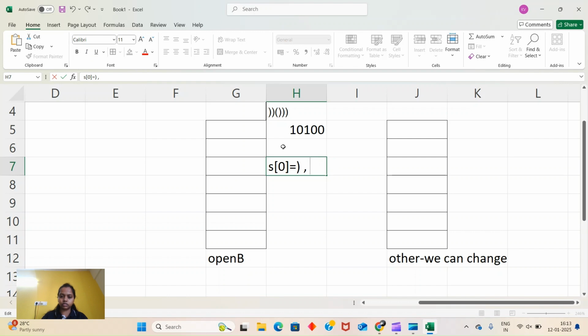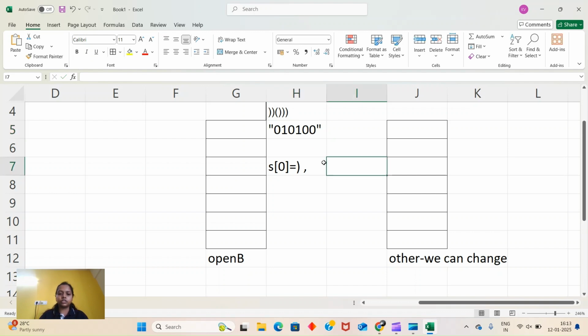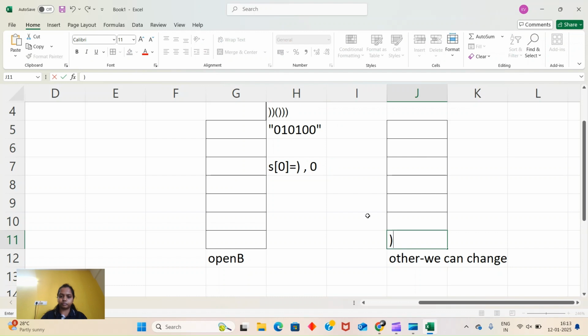The value is not 1, it is 0. So that means we can change this, right? So I will add it into this.